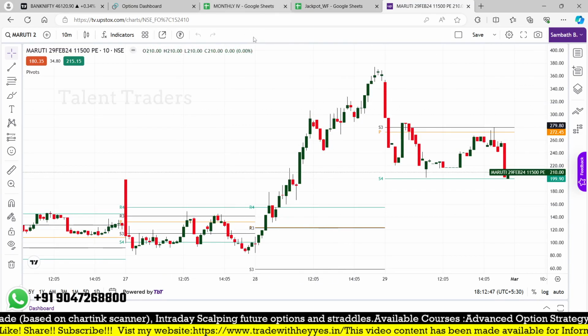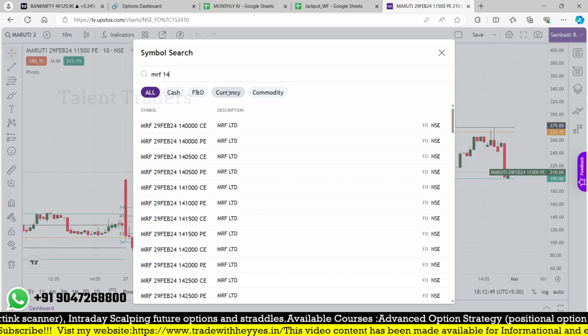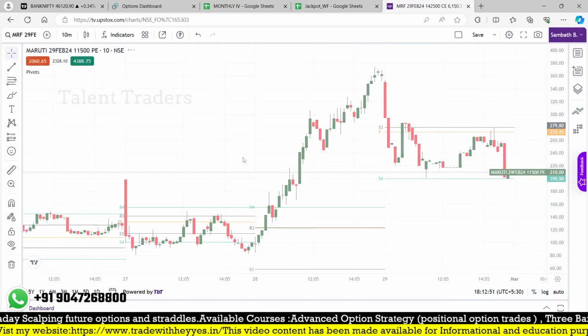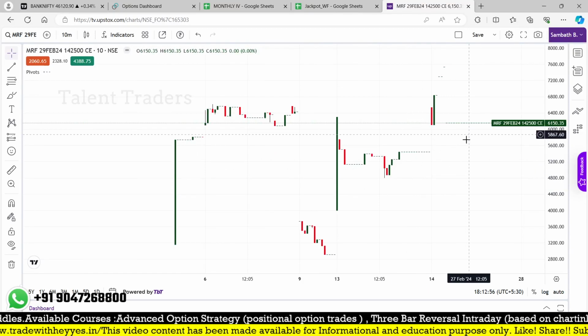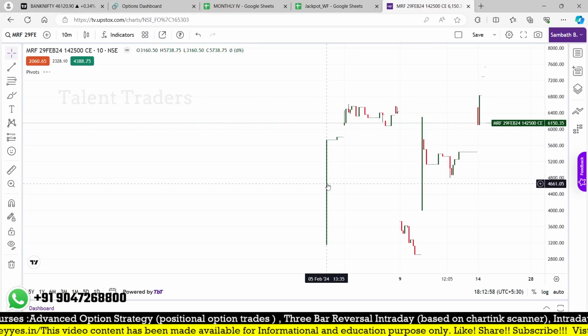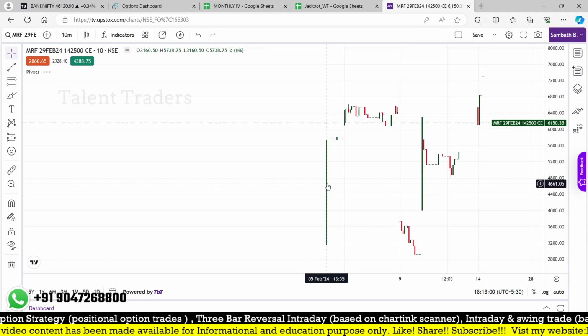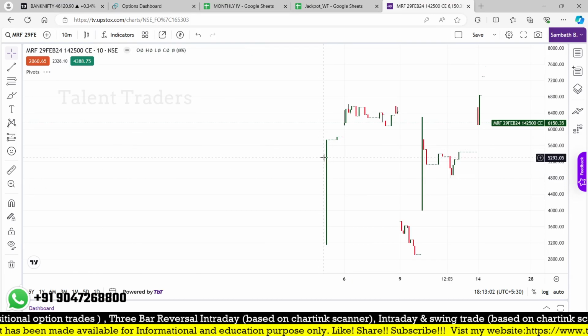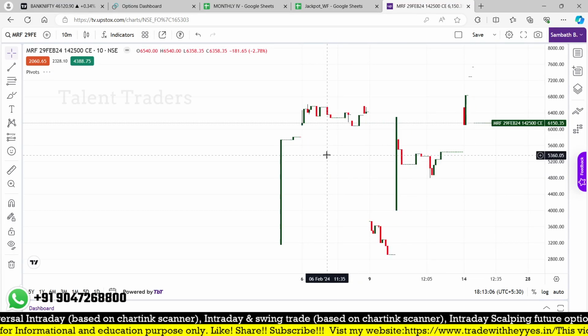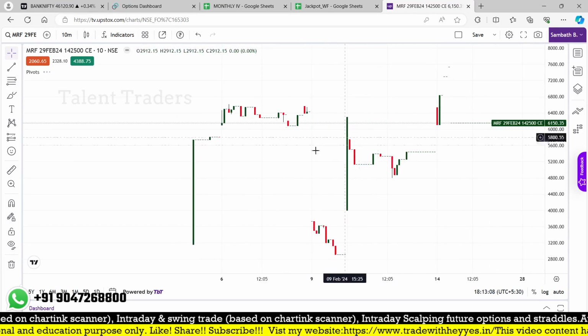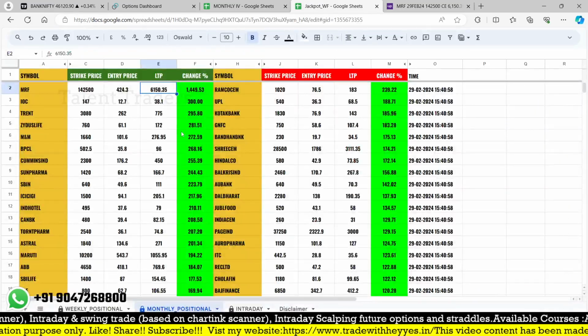And what happened? MRF, 1,42,500 was the strike price. You can see whether it is liquid or not. It is not liquid. It is almost 6,150, and here it is only active on 5th February. That time it started with only 3,000. So the premium is not active in all the months. There is a liquidity issue, so you can simply ignore such stocks.